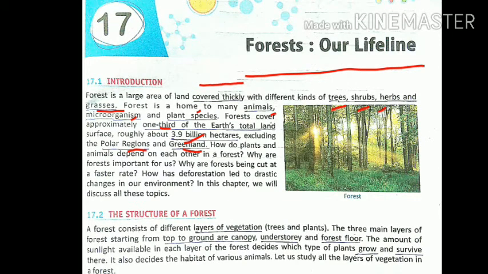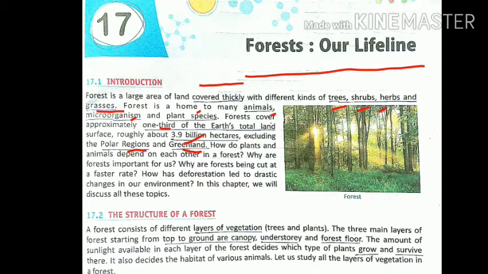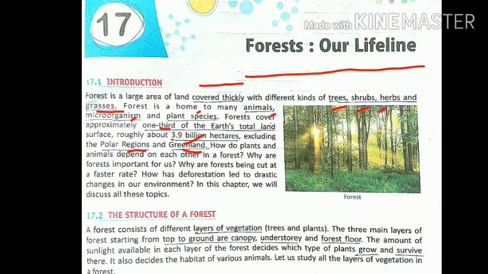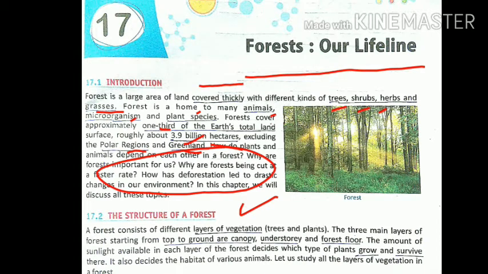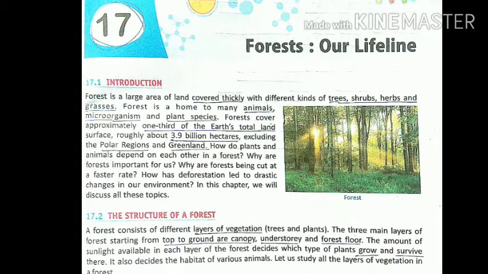So there are a lot of questions we shall study here, like how do plants and animals depend on each other in a forest? Why are forests important for us? Why are forests being cut at a fast rate? Firstly, we have to understand the structure of the forest if we want to get all the answers to these questions. Okay,